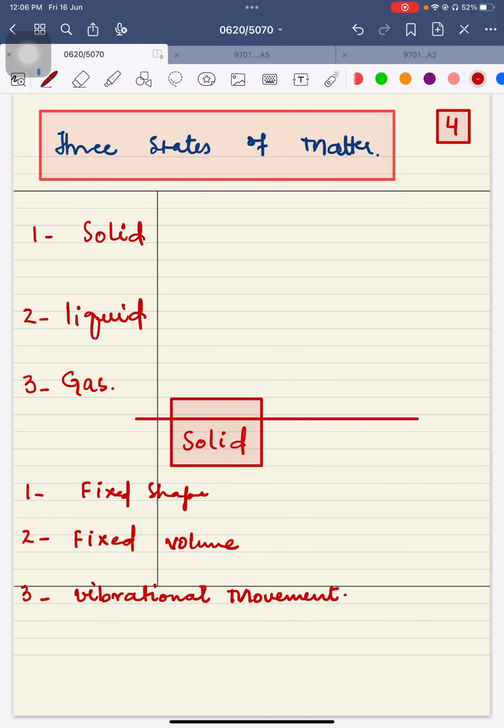Guys, now I'm going to draw the diagram of a solid, and that is like this. Okay, so when the examiner asks you to draw the diagram of a solid, one should draw the diagram of a general solid like this. If you make a very big box, you will require a longer time to fill it up as well. Okay, don't overlap the particles, but please make sure that particles are close to each other. They are attached to each other. They are just touching each other very clearly. Okay, is that clear, guys?